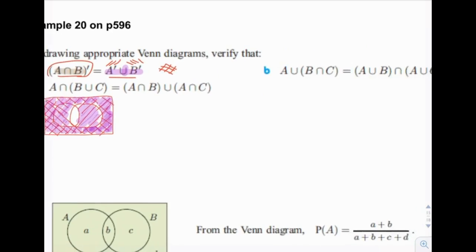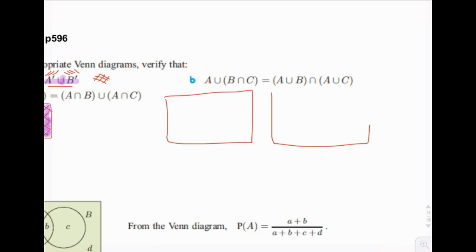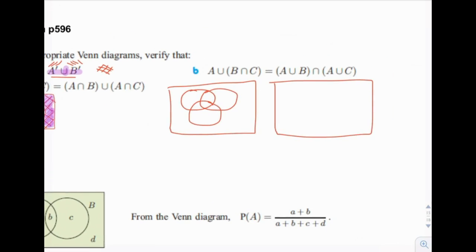Ooh, B is a complicated one. A, B, C. Is that good? And then it says A, B, C. Make them a little bit bigger.